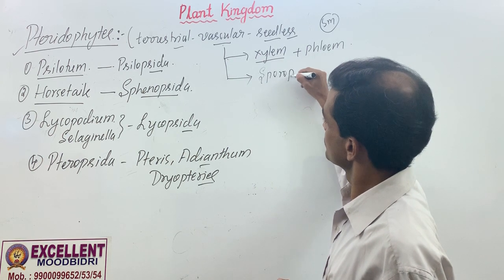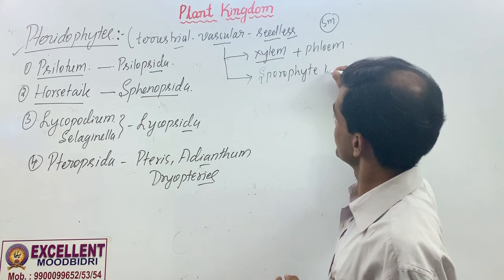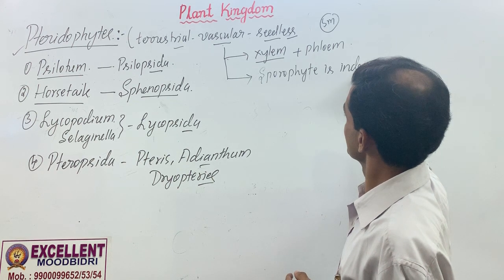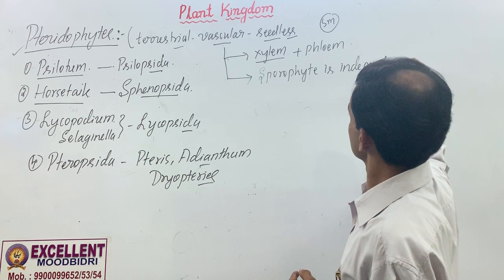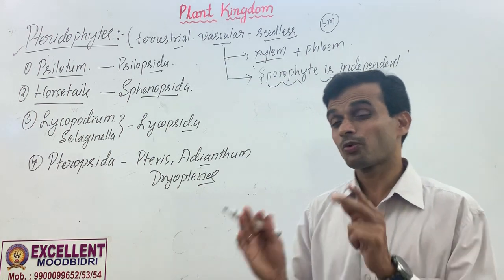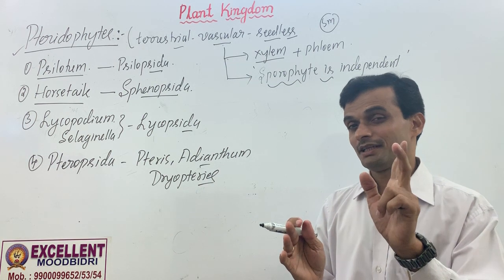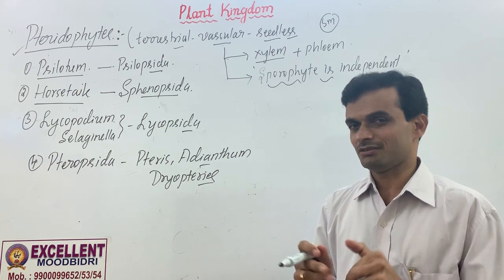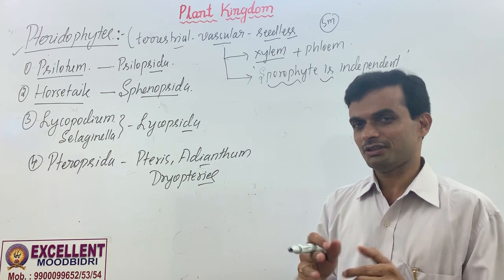sporophyte is independent. I hope you can understand this very well. In bryophytes, sporophyte depends on gametophyte for food, nutrition, protection, everything.